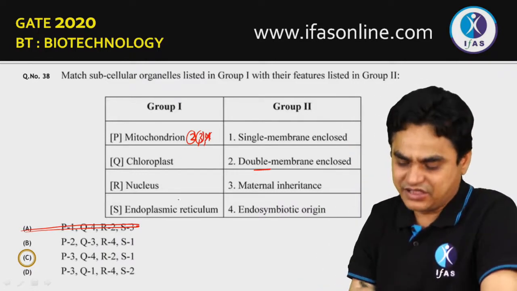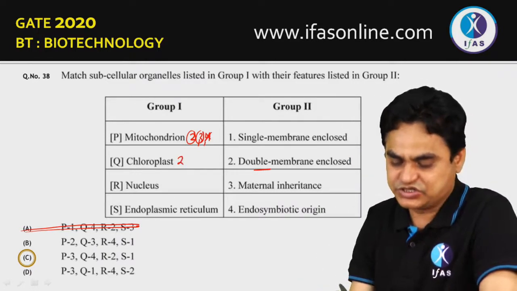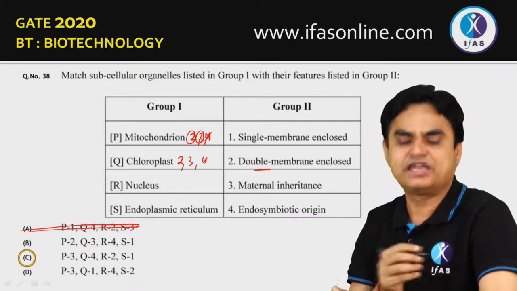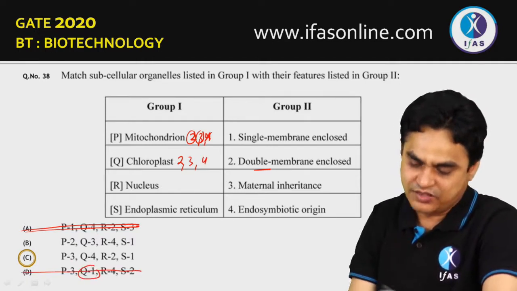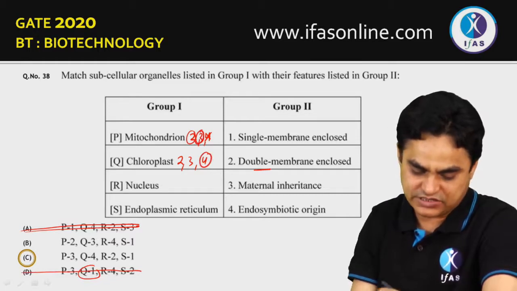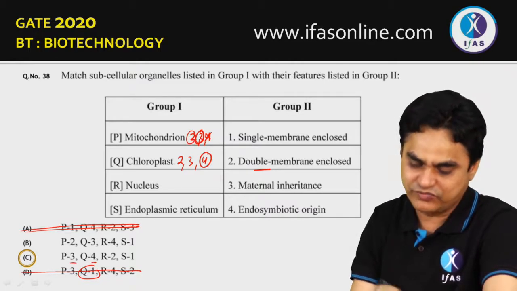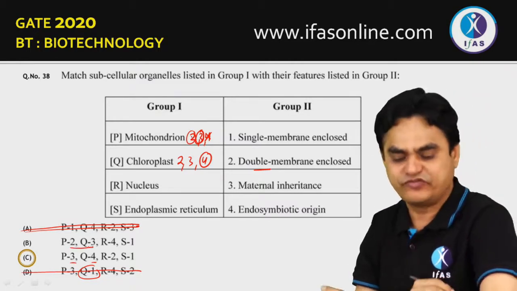For chloroplast, again, it could be a double stranded structure, it could be maternal inheritance, or it could be endosymbiotic origin. Again, it could be 2, 3 or 4. One cannot be there, so even this has been rejected. So this could be 3, this could be 4, or this could be 2 or this could be 3. This could be fine.